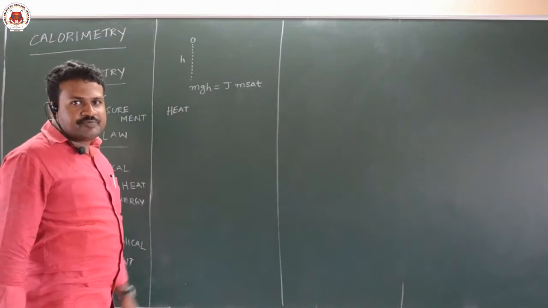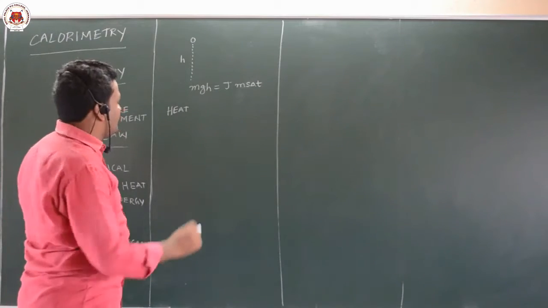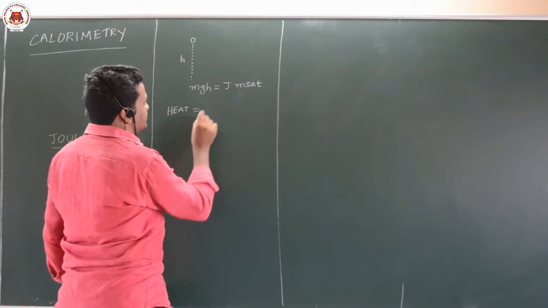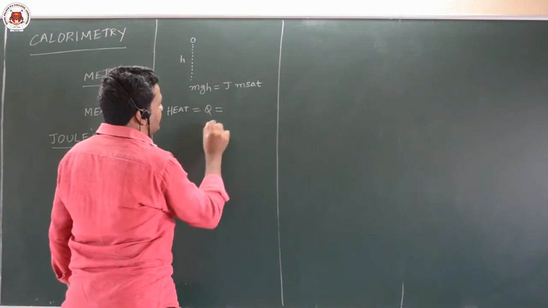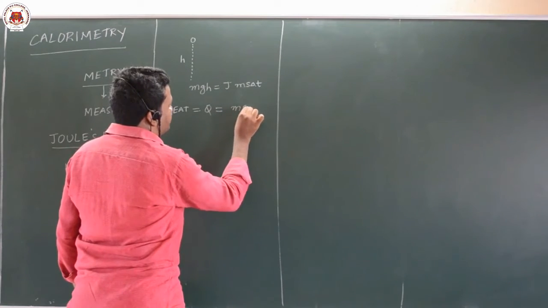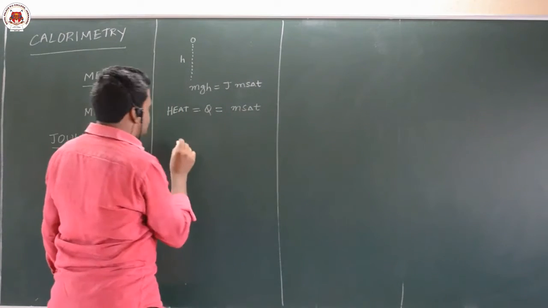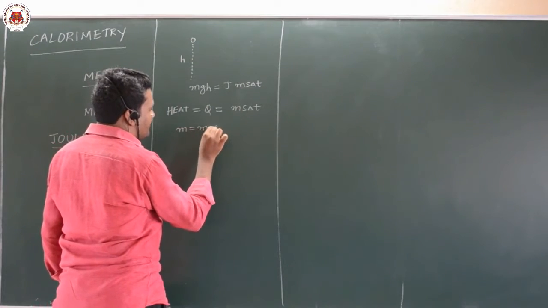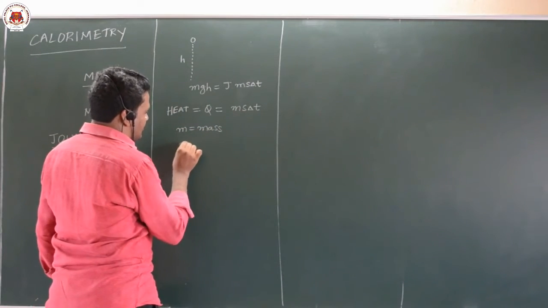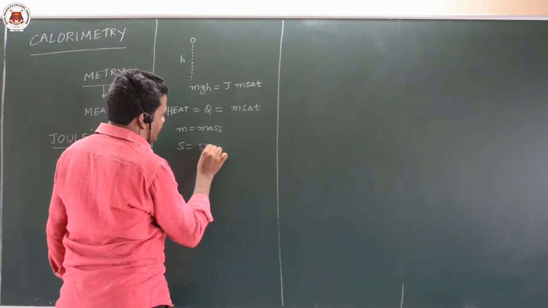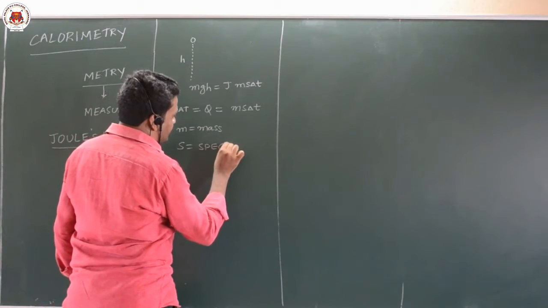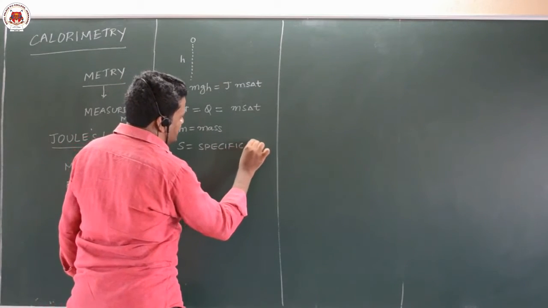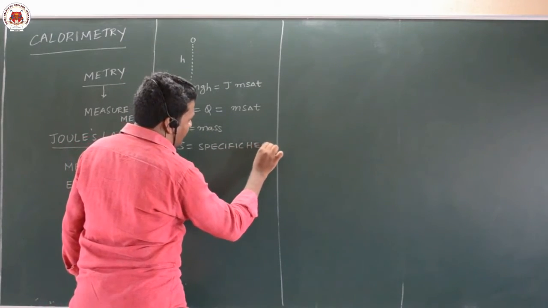which flows from high temperature to low temperature. So the formula for heat, denoted by Q, is equal to ms delta T, where m is the mass of the body, and S is the specific heat. It is the property of the body.